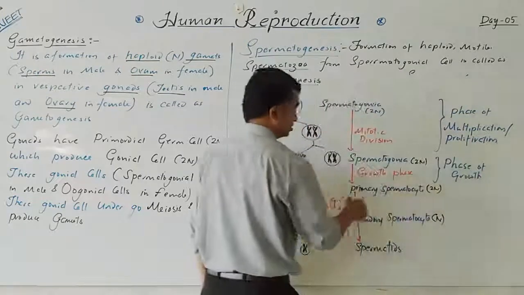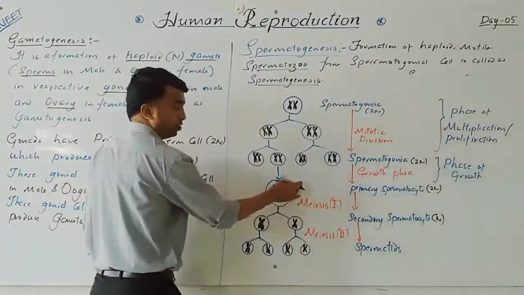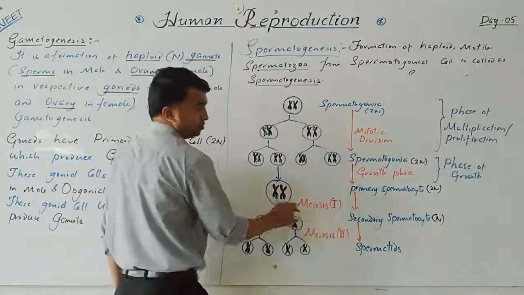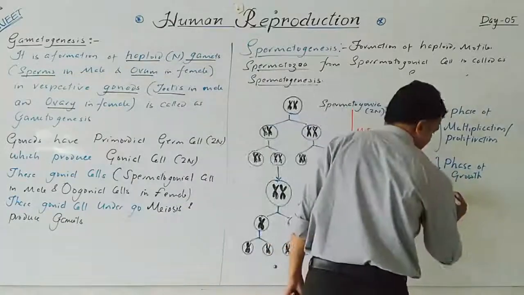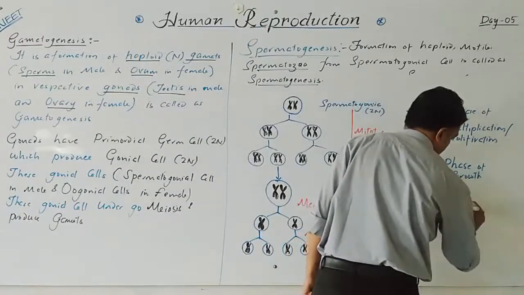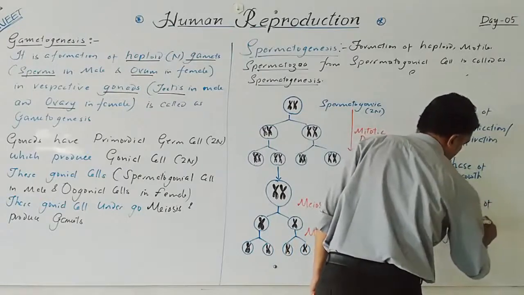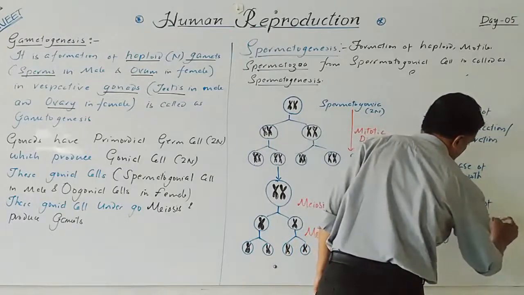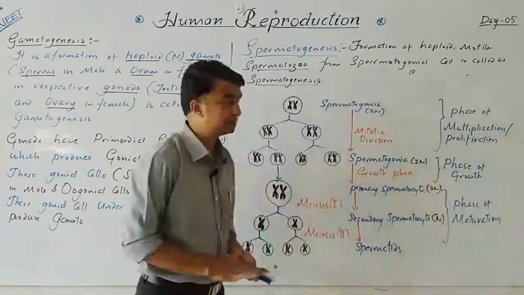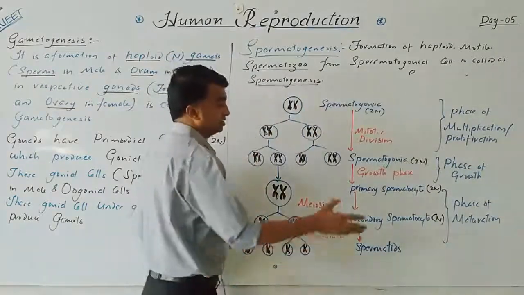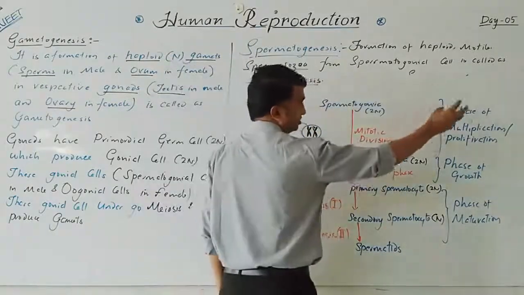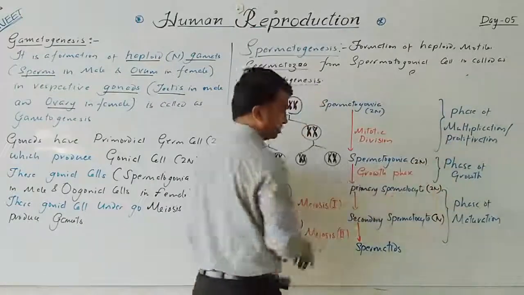The third one, where the actual meiotic divisions, meiosis 1 and meiosis 2, occur, is called the phase of maturation. Spermatogenesis is divided into the phase of multiplication, phase of growth, and phase of maturation.